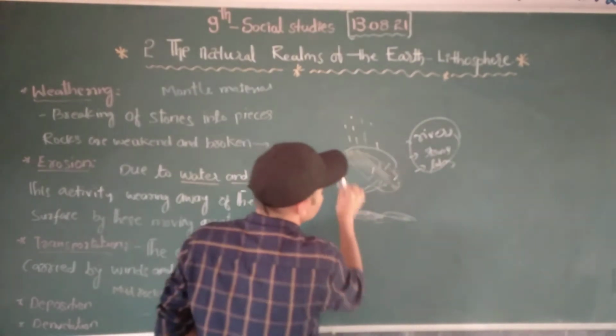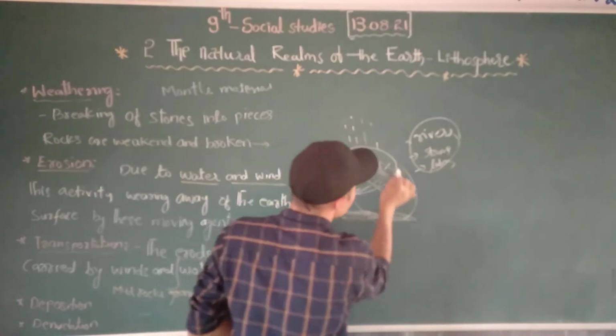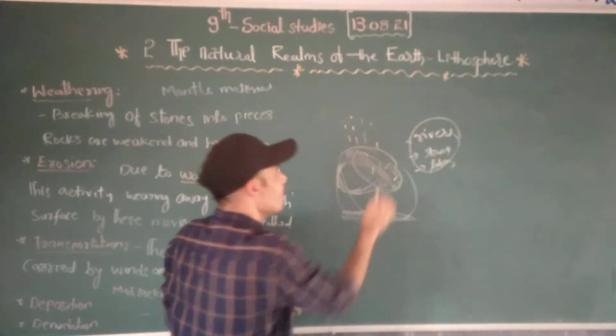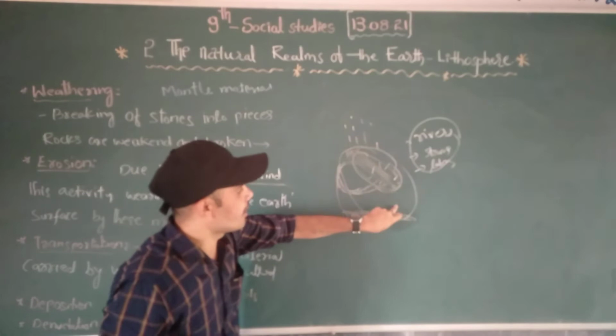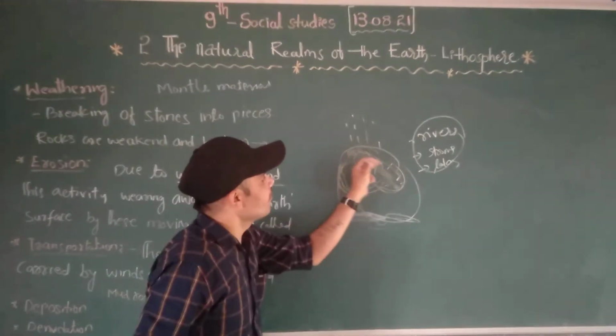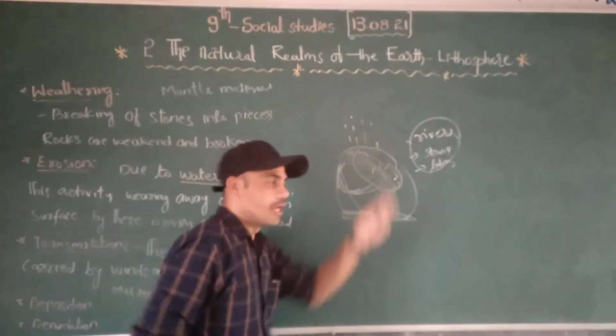So what are these activities, Nana? Moving clay, rocks, gravel, and soil from one place to another is called erosion. Why?